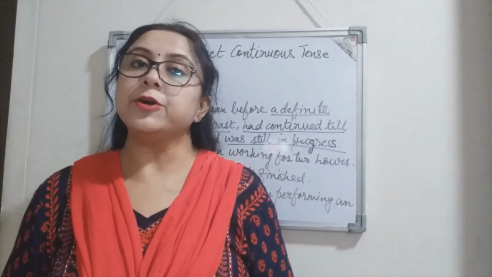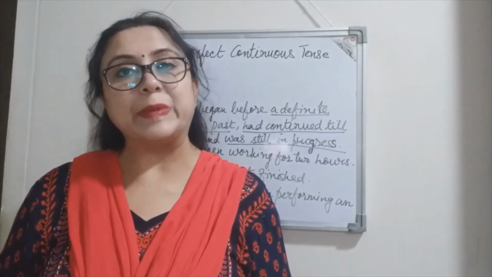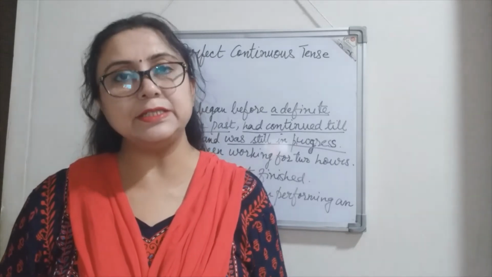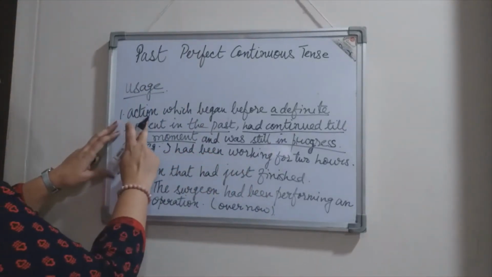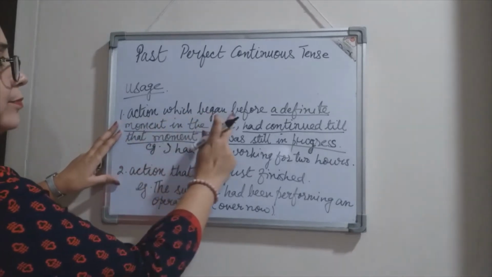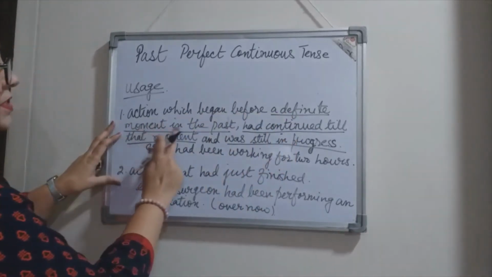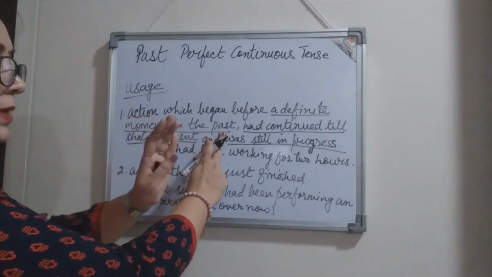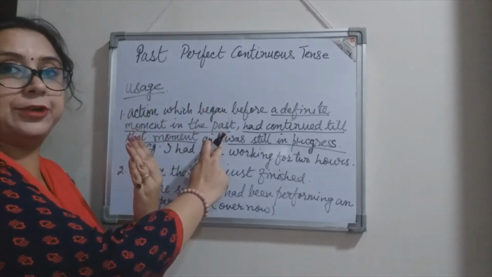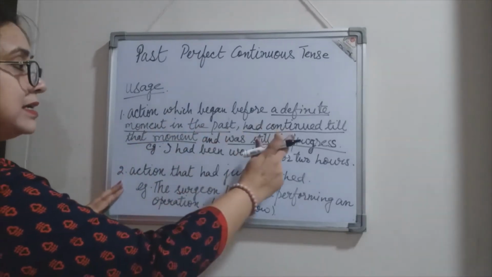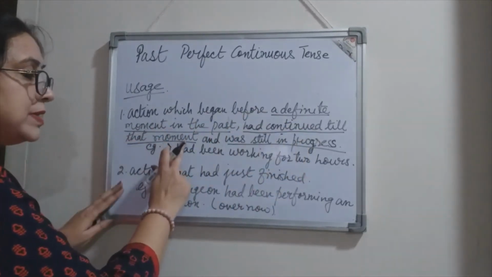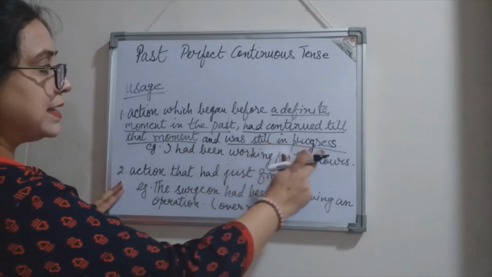Now, moving on to the usage of past perfect continuous tense form. So we use this tense form for those actions which began before a definite moment in the past, had continued till that moment and was still in progress.